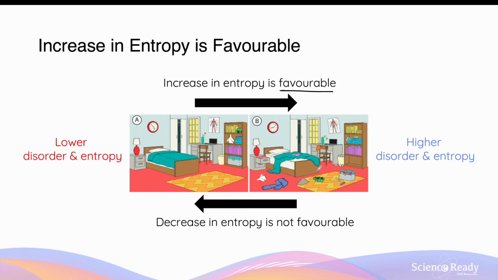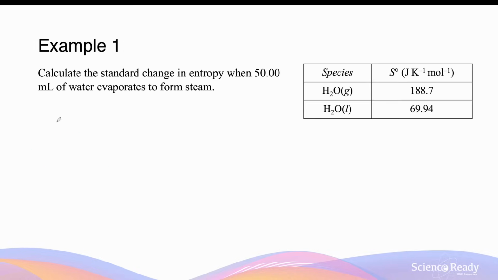The same principle applies to chemical reactions, particles, and molecules. Particles and molecules prefer to become more disordered. It is more favorable for them to do so and have an increase in entropy than the other way around, where they become less disordered and have a lower entropy. So remember, when it comes to chemical reactions, an increase in entropy is always preferred and favorable for particles and molecules. Let's walk through 2 examples on how we can calculate the entropy change of a chemical process.